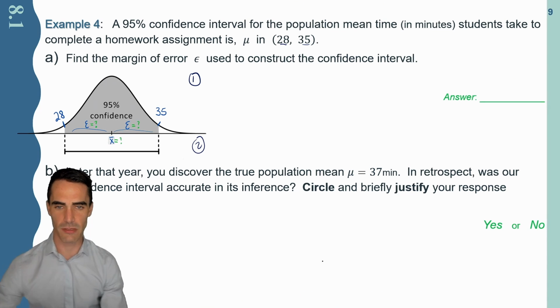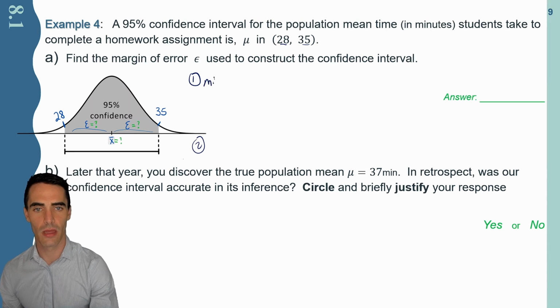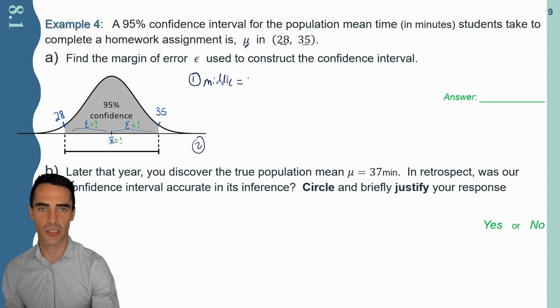And so that'll be my first step, is I'll figure out what is the middle of the interval. In this case, since this is a population mean, the middle would be the sample mean. So I'll write X bar for that. This is equal to.